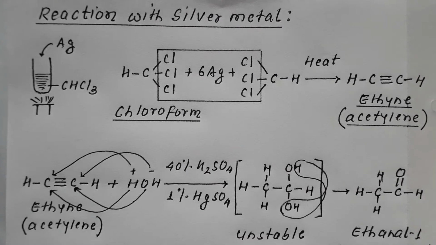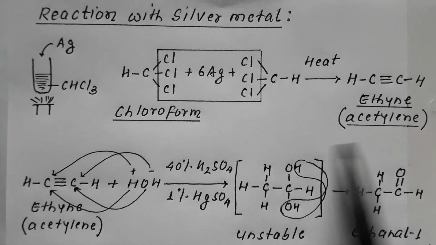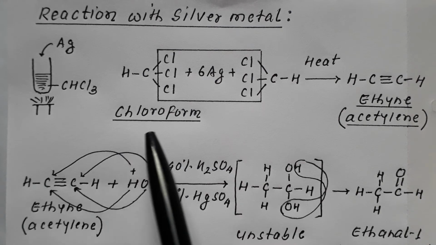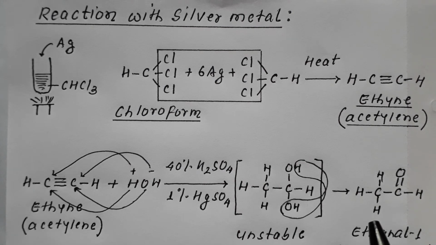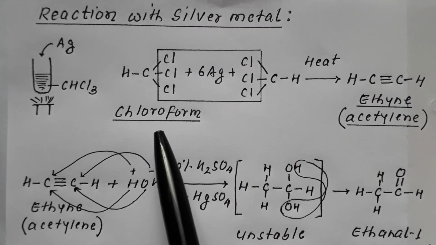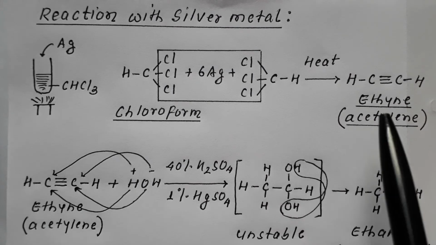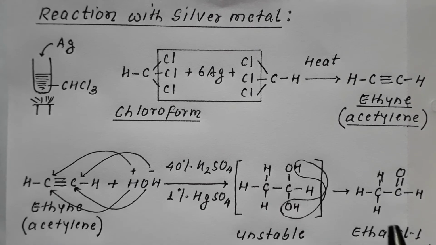We have converted chloroform into ethyne, that was part A, and we have converted chloroform into ethanol, this is part B. Chloroform into ethyne by reacting with silver metal, and chloroform into ethanol: first converting chloroform into ethyne, then converting ethyne into ethanol through hydrolysis. So we have completed part A, part B. Let's now discuss part C.